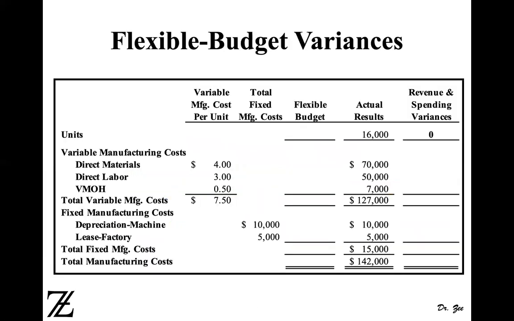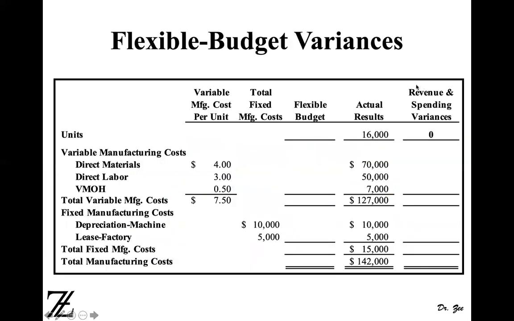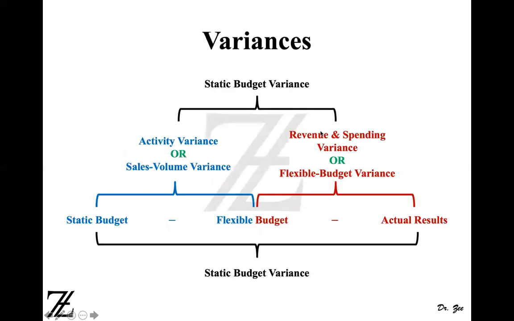All right, so let's move on to our first variance here. We are going to do revenue and spending variance first. As you can see on the right hand side, now it shows revenue and spending variance, right? So first we are going to do flexible budget. What it does is it takes your actual units from your actual results. So we are going to use the actual units from the actual result side. So remember, we take actual units and we take price from here, from the static budget.